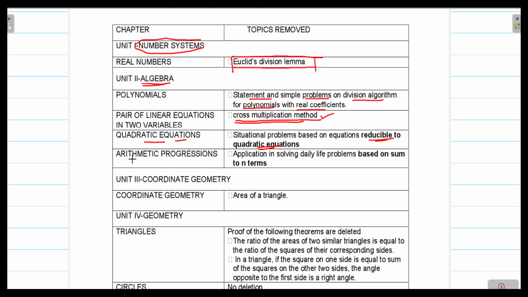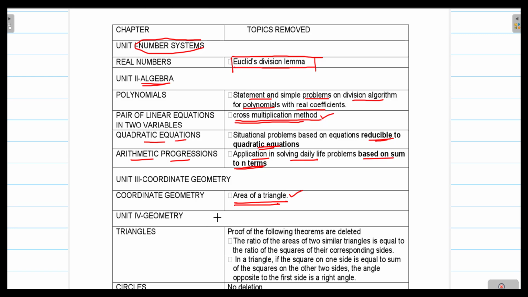Then the next topic is arithmetic progression. From arithmetic progression, application in solving daily life problems based on sum to n terms, that topic is deleted. Now from coordinate geometry, area of triangles, that topic is deleted. Area of triangles is completely deleted from coordinate geometry.